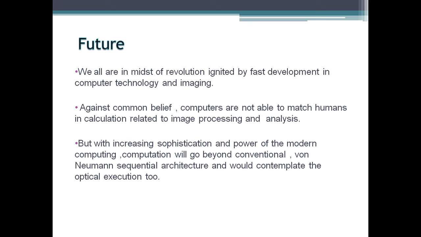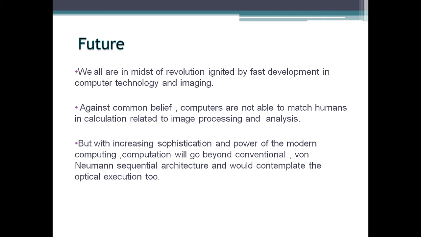Future. We all are in the midst of a revolution ignited by fast development in computer technology and imaging. Against common belief, computers are not able to match humans in calculation related to image processing and analysis. So basically it suggests that humans can detect or recognize an object faster as compared to computers. Now this is the scope and this is the future of image processing.